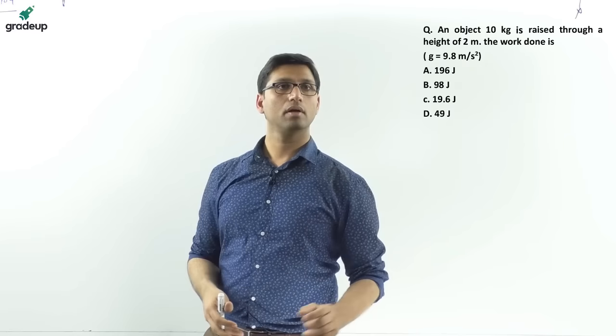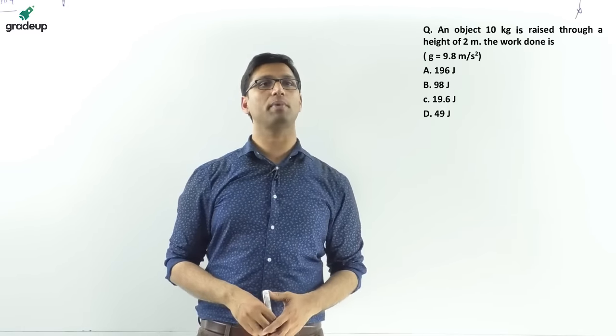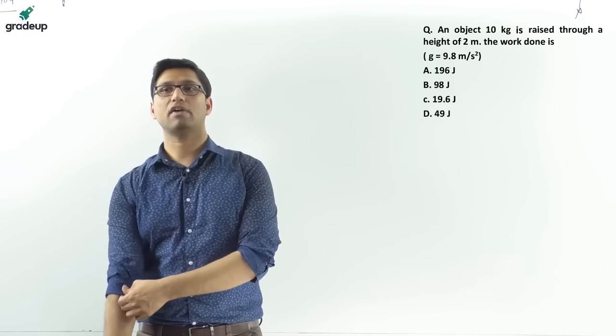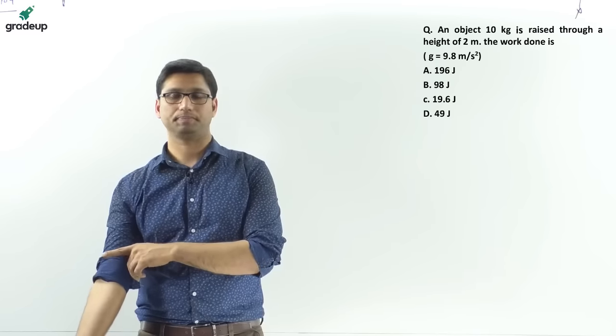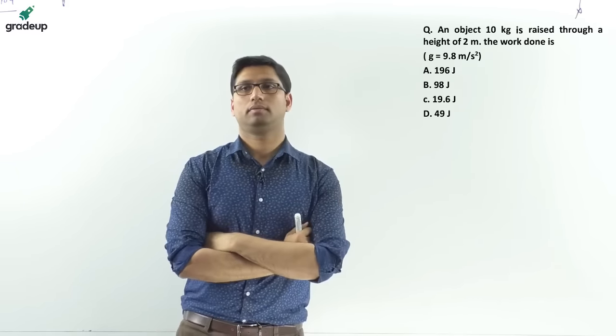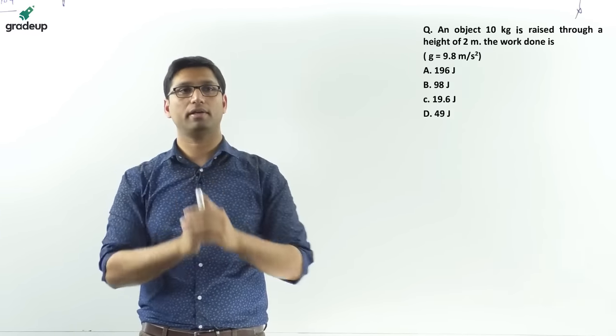Next question. An object of 10 kg is raised through a height of 2 meter. The work done is equal to, what is the work done? Again a very good, easy question. A body is raised through a height of 2 meter.